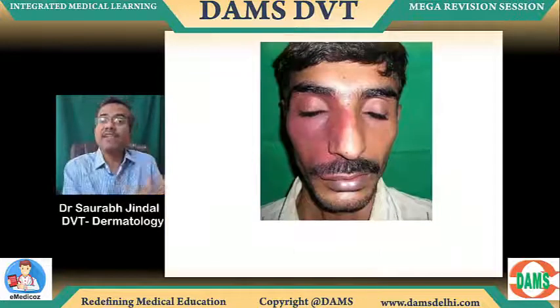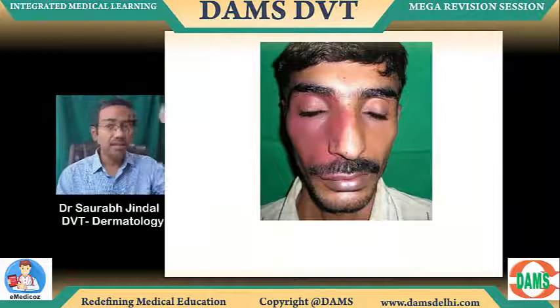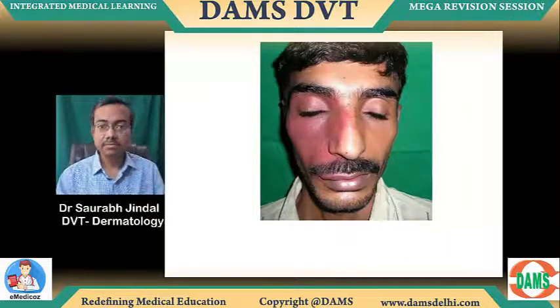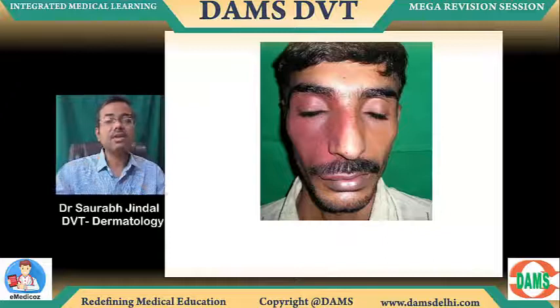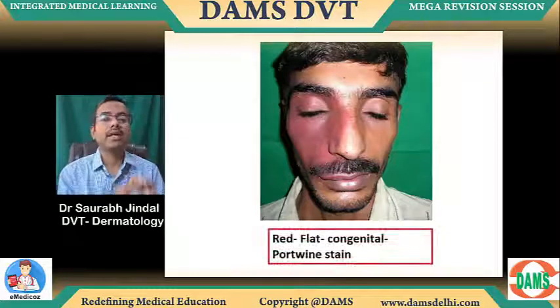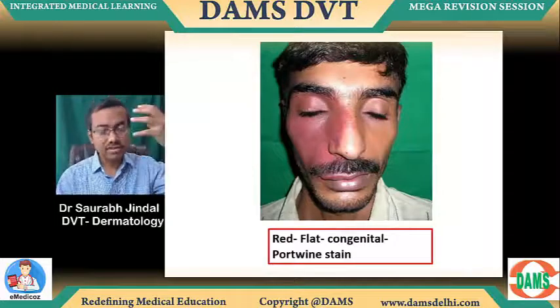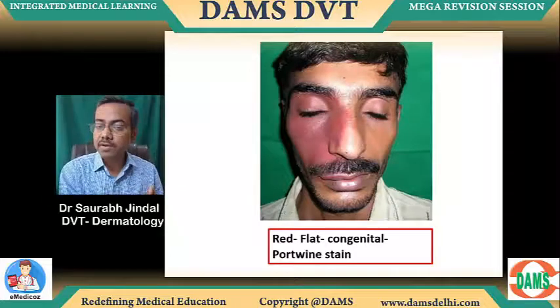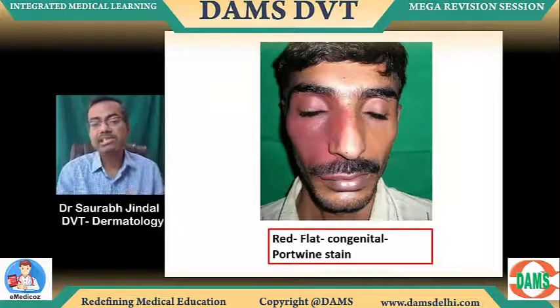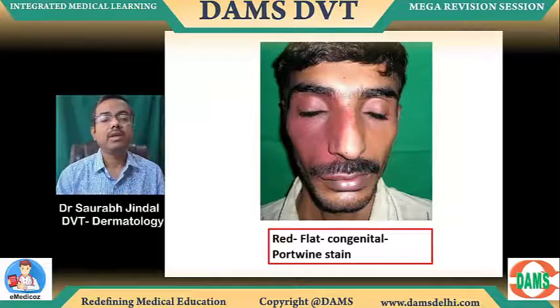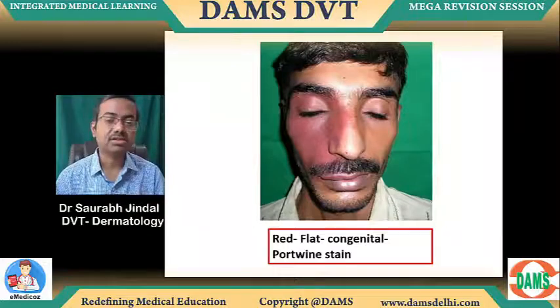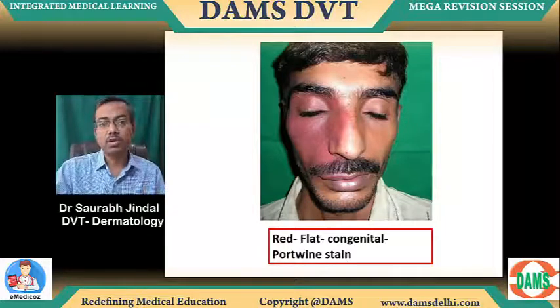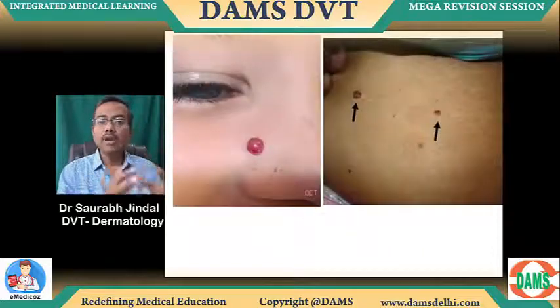Now look at this red flat areas. Red flat areas typically unilateral congenital since birth. Okay, it persists throughout life. It's going to be port wine stain. Port wine stain is basically a vascular issue of obviously a lot of these blood vessel dilatations on one side of the cheeks, permanent. Usually we would do a laser, like something called as a pulse dye laser, for this to be handled, and you can have intraocular complications, CNS complications, okay, of that side, and that's port wine stain to be looked at.